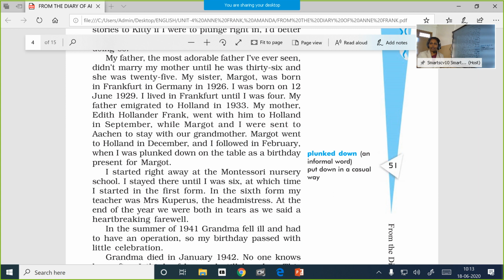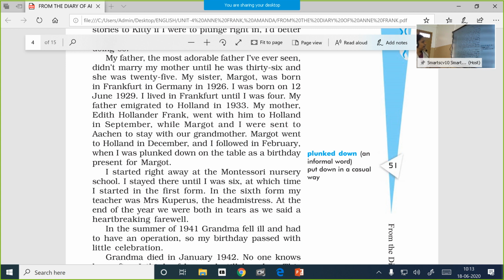So she talks about her family. She says she considers her father the most adorable father she had ever seen. And he married her mother at the age of 36, and her mother was 25.